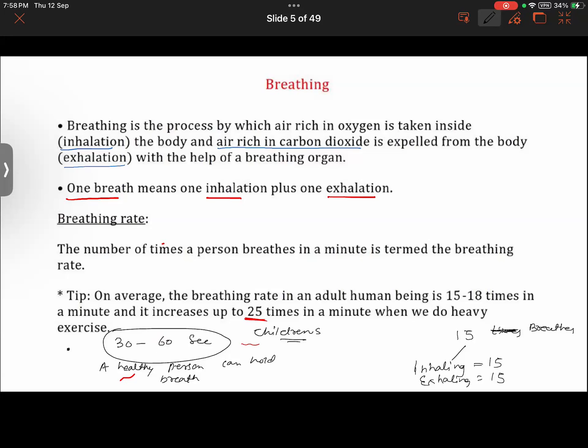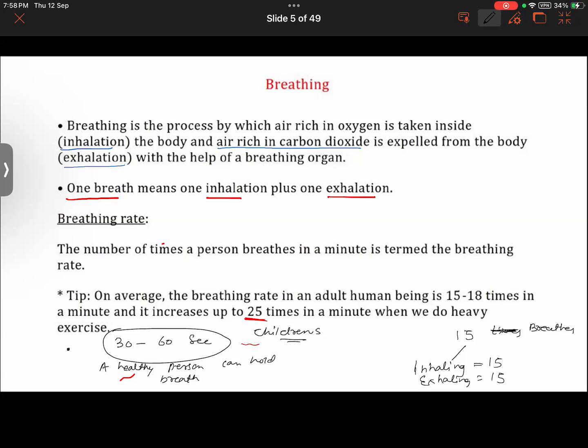But then there are some persons, like some divers, who dive to depths of several feet in the water body. They can hold their breath for several minutes, like 5 to 6 minutes. There are some divers who can hold their breath for that much time. That is one thing.